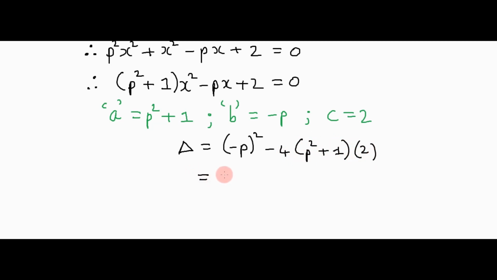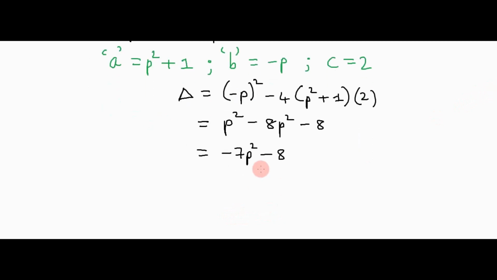We can simplify, so it's p squared minus 8p squared minus 8. We can add like terms. So p squared minus 8p squared is negative 7p squared. So delta turns out to be negative 7p squared minus 8. And we need to show that this is always negative for any real value of p. The way we're going to do this is by taking out a negative. So we get negative into 7p squared plus 8.